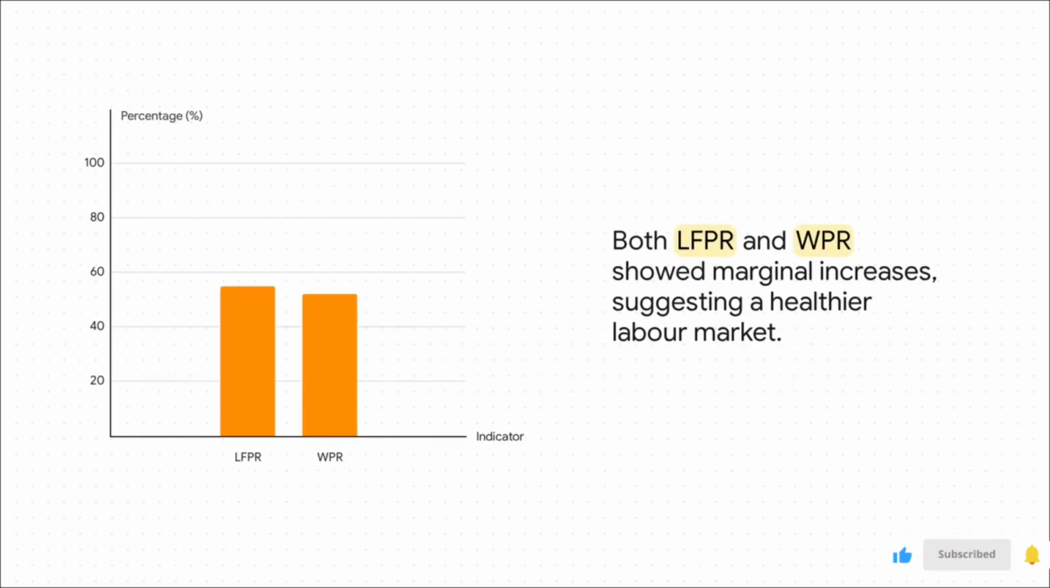And it's not just the unemployment rate looking better. We're also seeing these small but definitely positive upticks in both the labor force participation rate and the worker population ratio. So in simple terms, this suggests that not only are more people getting into the game and looking for work, but more of them are actually finding it.